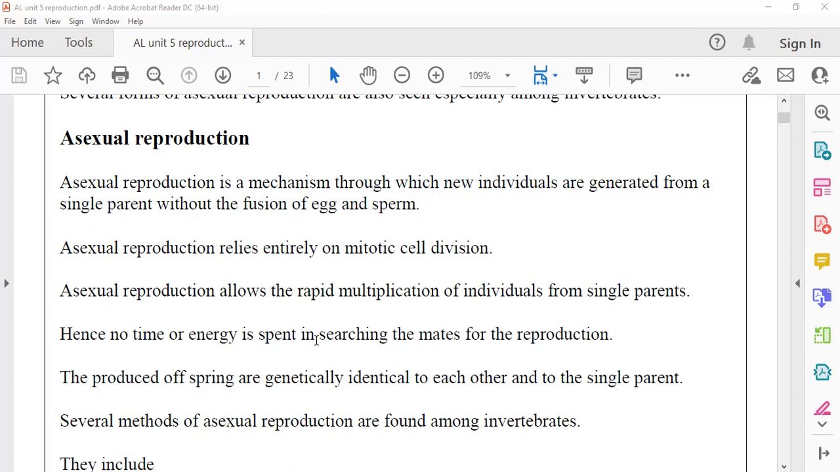So that is one of the greater advantages of asexual reproduction. That is one of the key reasons why asexual reproduction is a rapid multiplication.